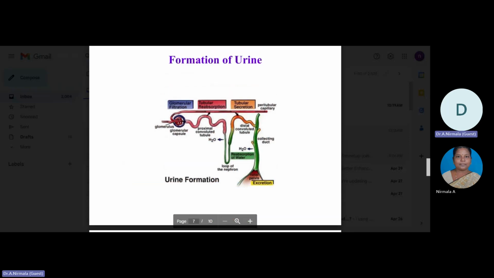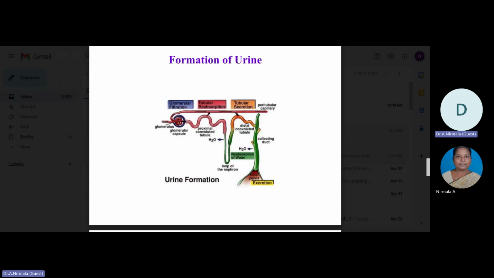Next, we are going to see the process of urine formation. The process of urine formation occurs in the nephrons through the following steps. The first one is glomerular filtration. It is the first step in urine formation and occurs when blood enters the glomerulus.